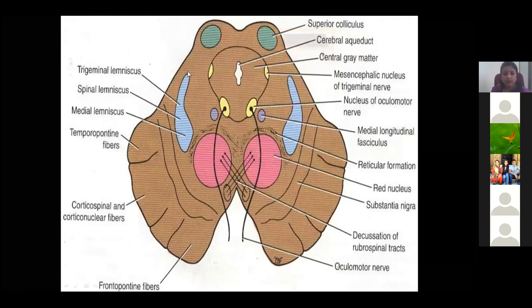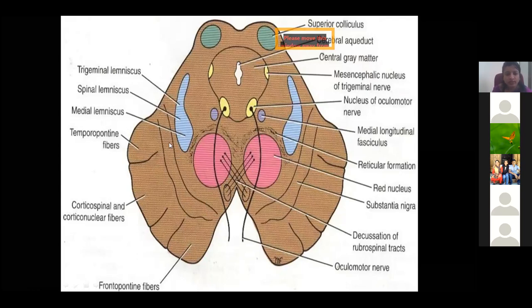Then you have the trigeminal lemniscus, spinal and medial lemniscus in the white matter, and another important nucleus in front of the crus cerebri, called the red nucleus. The red nucleus sends fibers forming the rubrospinal tract. These are the important nuclei at the level of the superior colliculus.